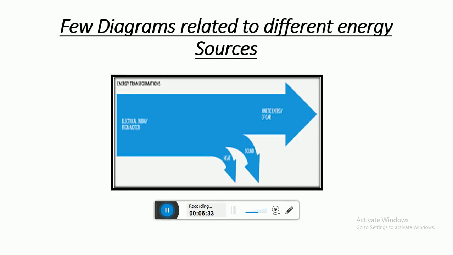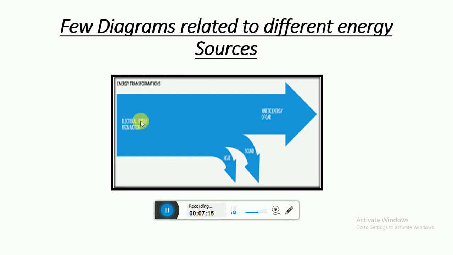Now let's discuss a few diagrams related to different energy sources other than light energy. This figure tells us about the motor. Look at the left side of this diagram. The motor uses electrical energy, and this energy is converted into kinetic energy. Here we are discussing a car, but you can say the water motor at your home as well.